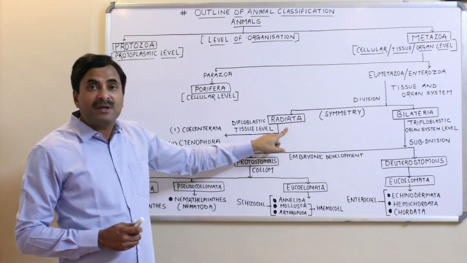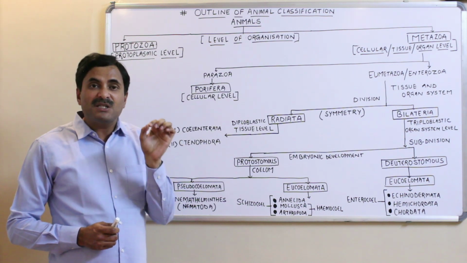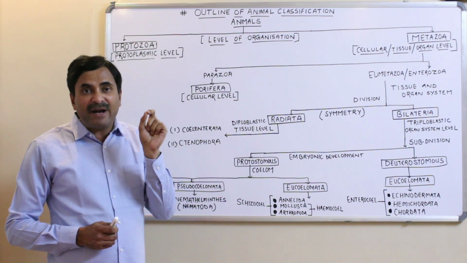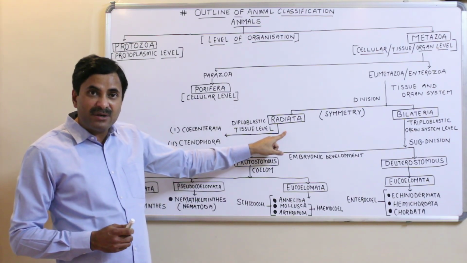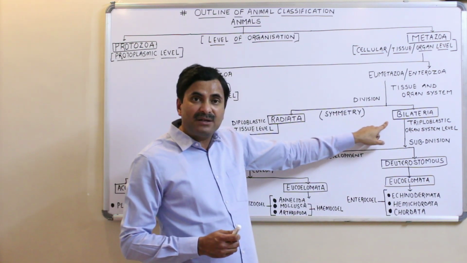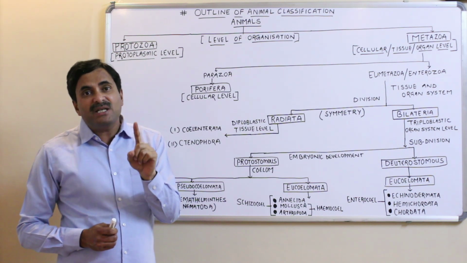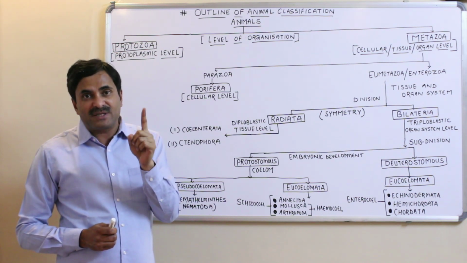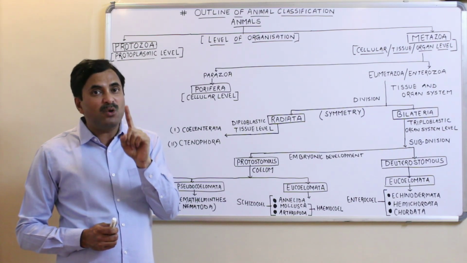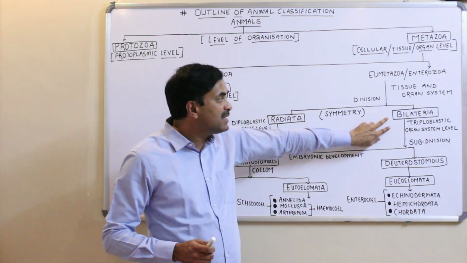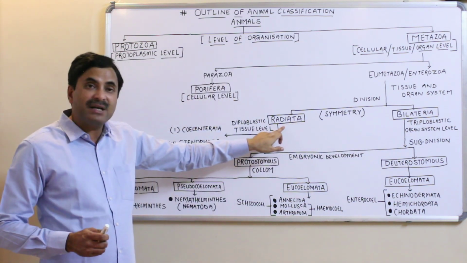Now we must know what we mean by radial symmetry. If any plane passing through the center divides the body into two equal halves, then it is called radial symmetry. And what is bilateral symmetry? When an organism can be divided into two equal halves, that is right and left half, only in one plane, that is the vertical or longitudinal plane, then such type of symmetry is called bilateral symmetry. Okay, so they have bilateral symmetry and they have radial symmetry.